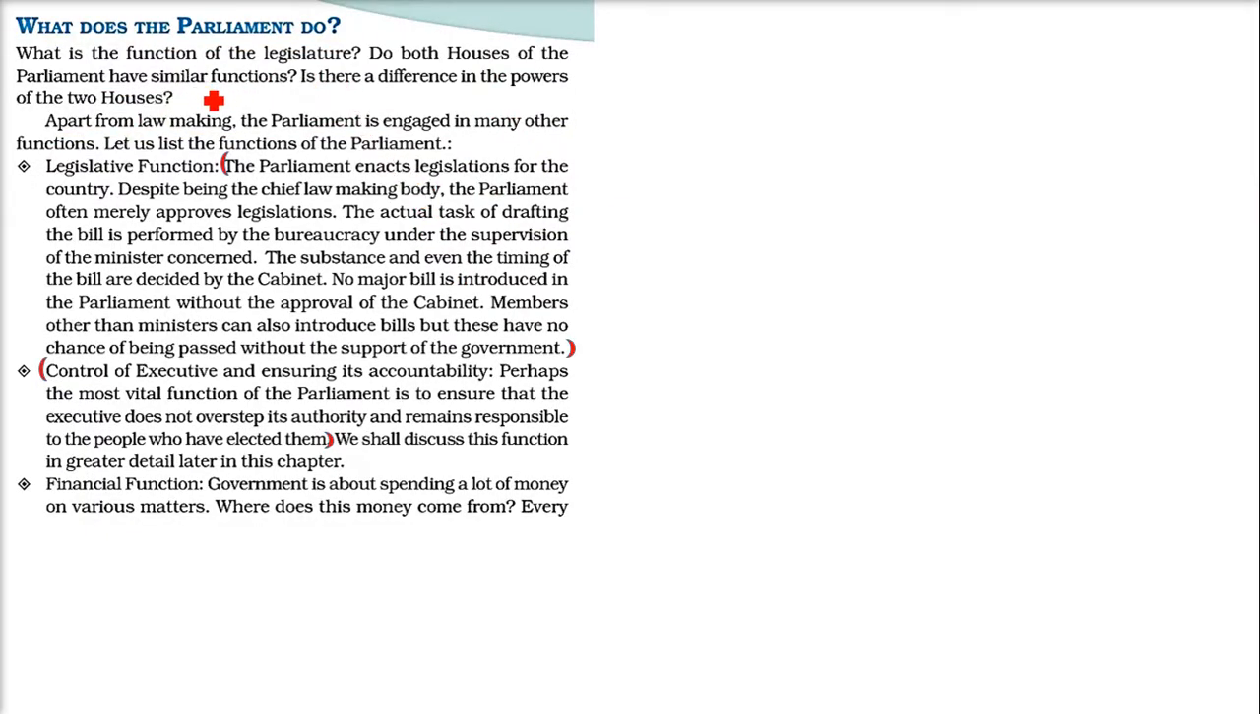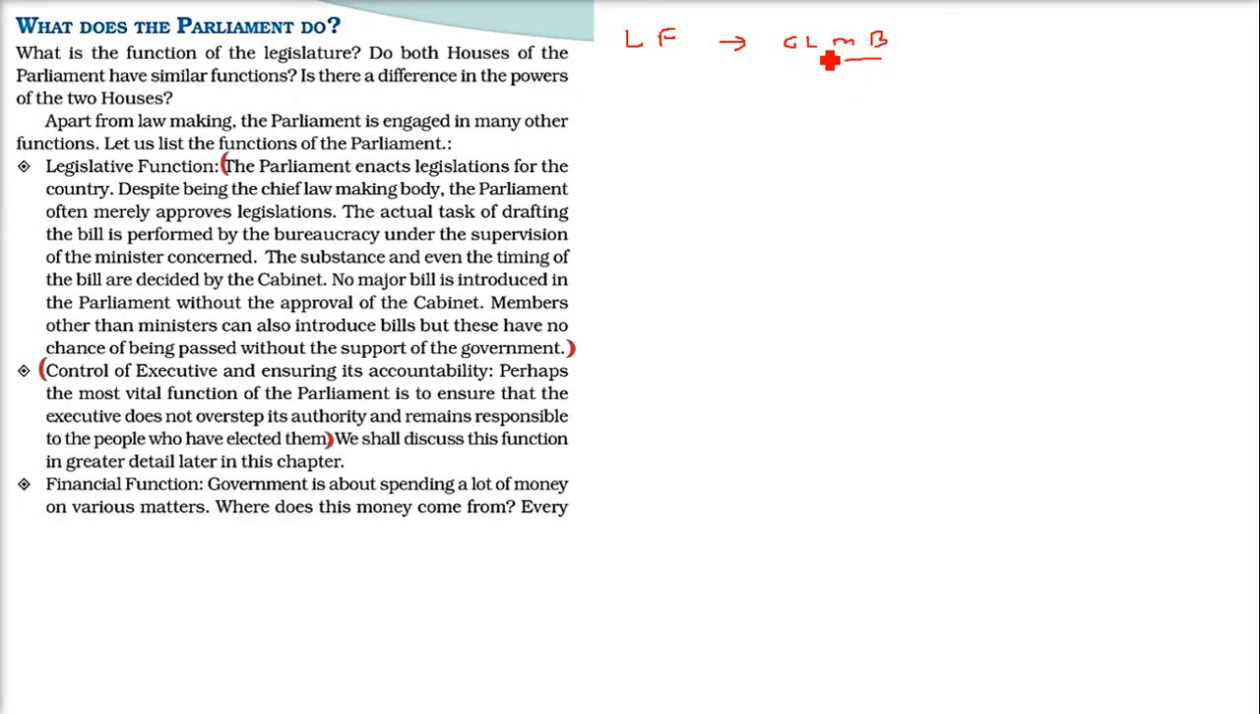So what does the Parliament do? What are the work or job of Parliament? There are various jobs. First is the legislative function. That is, the Parliament enacts legislation for the country. It is the chief law-making body of the country.